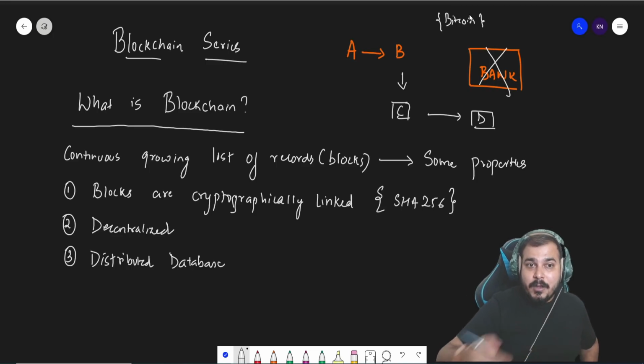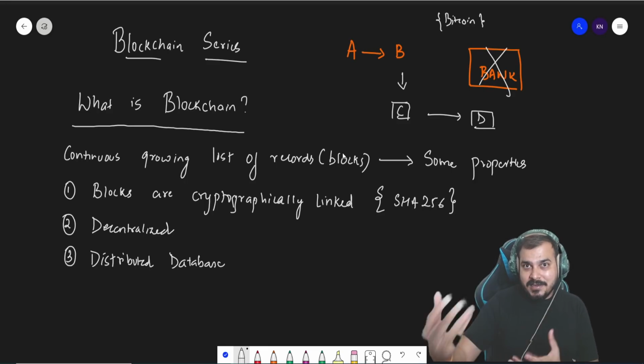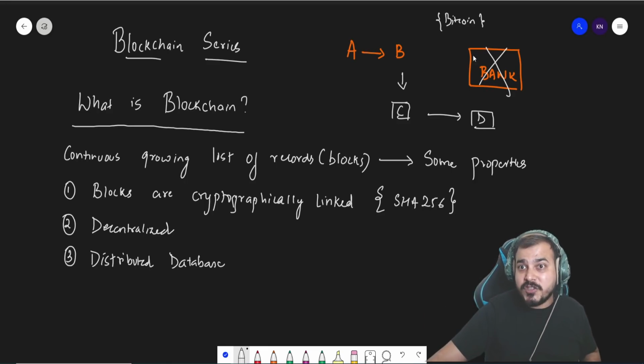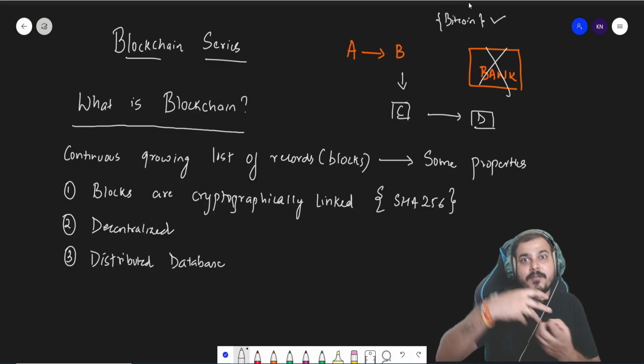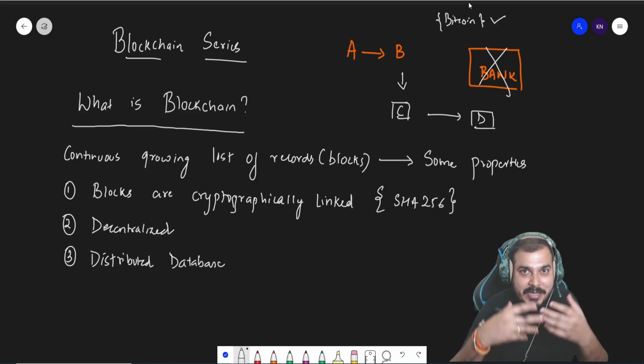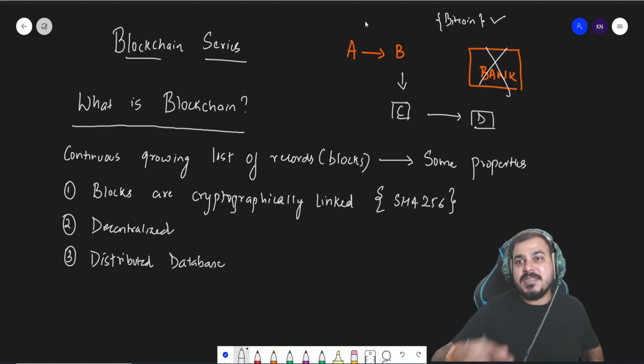When we are adding records and blocks, the miner gets some kind of reward, and those rewards are called Bitcoins, and they can definitely use them for different purposes. Right now you can see the market cap of Bitcoin. So if I go to this distributed database, what it basically means is that suppose person A is sending person B some bitcoins.